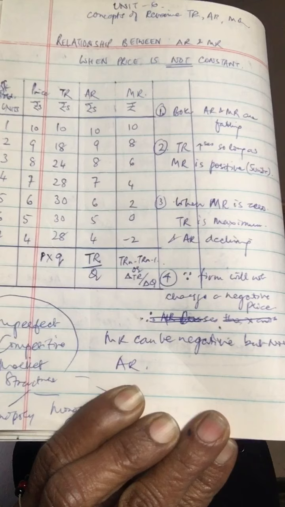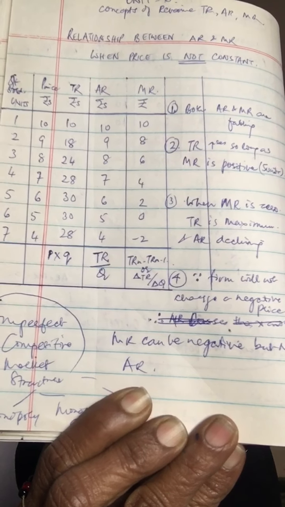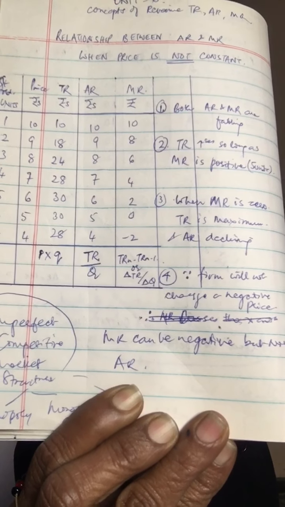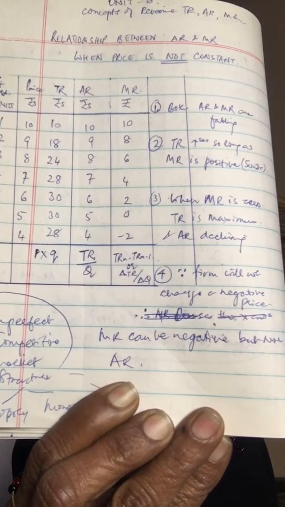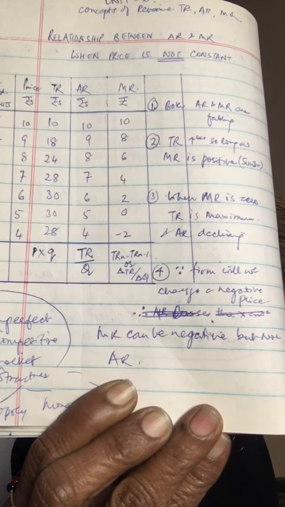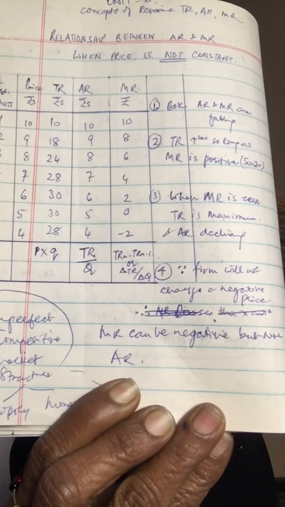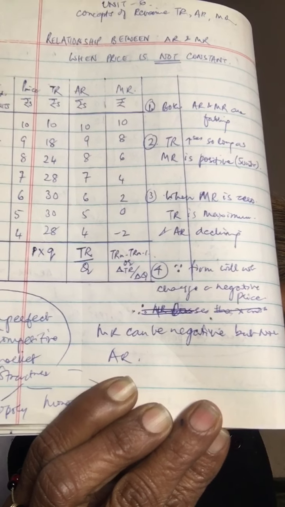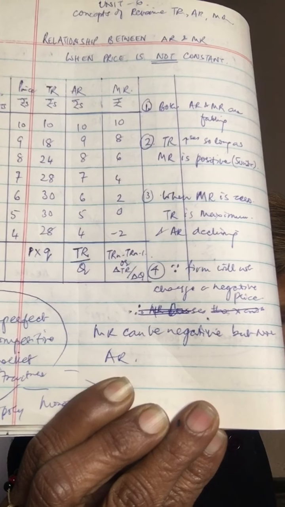Now what is average revenue? Average revenue is when you take the total revenue and divide by quantity sold. So 10 divided by 1 is 10. 18 divided by 2 is 9. 24 divided by 3 is 8. 28 divided by 4 is 7, and so on.